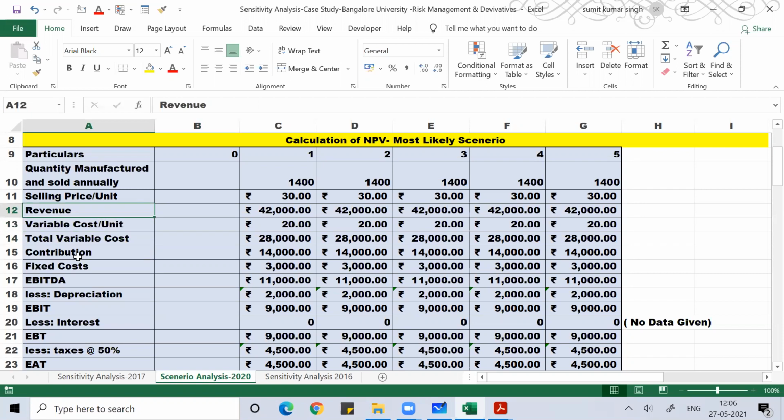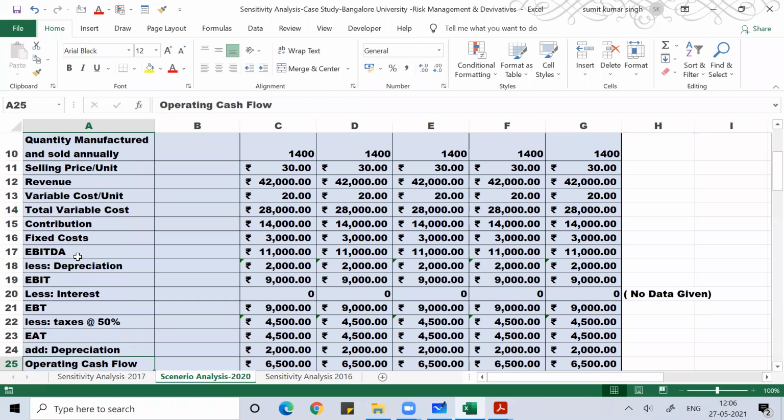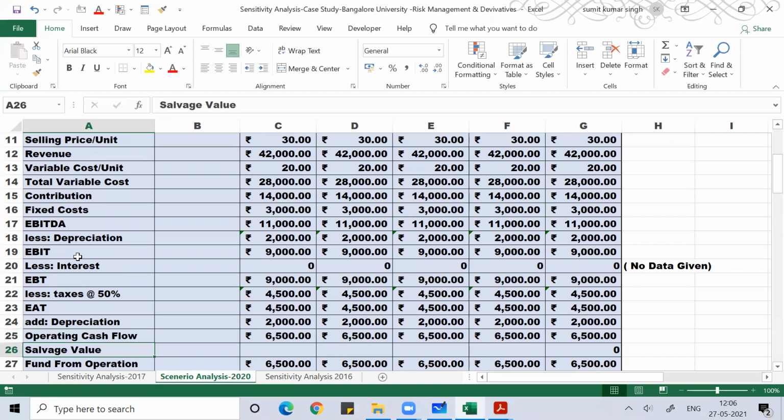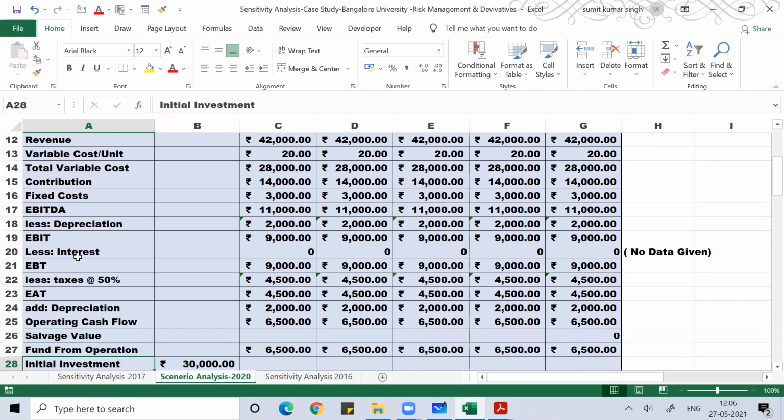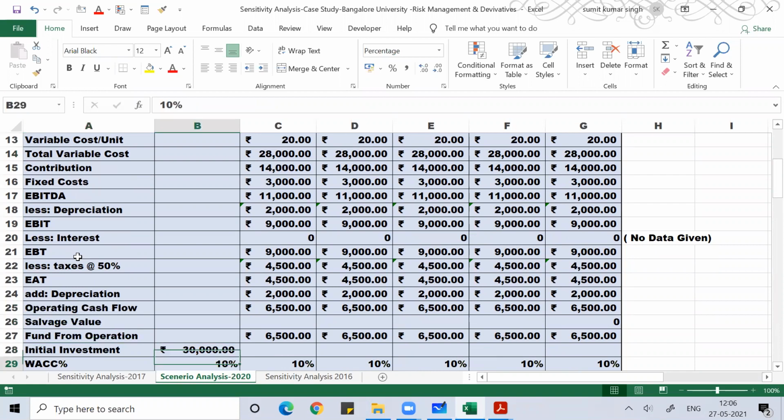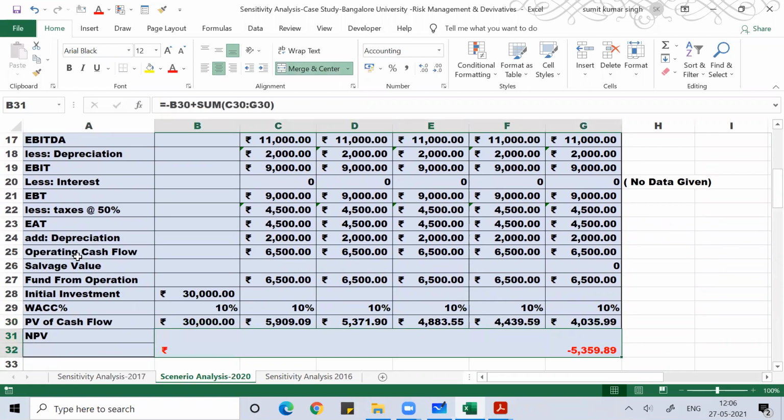Revenue minus total variable cost is contribution. From contribution, subtract the fixed cost of 3,000 and depreciation of 2,000. You will get operating profit. Pay 50% tax on that. What is left with you is the profit after tax. Add depreciation of 2,000 to the profit after tax, and you get the operating cash flow. Salvage value is given as null. The initial investment is 30,000. Discounting rate is 10%. You will get the NPV. NPV is minus 5,339.